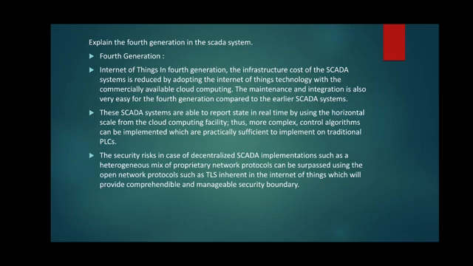Nowadays, we are dealing with the Internet of Things technology, that is IoT based. The SCADA systems are able to report state in real time by using the horizontal scale from the cloud computing facility. Thus, more complex control algorithms can be implemented which are not practically feasible to implement on a traditional PLC.